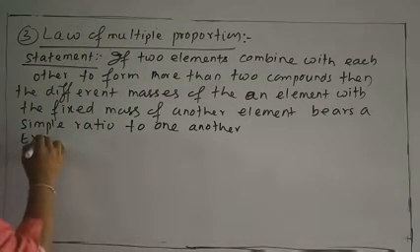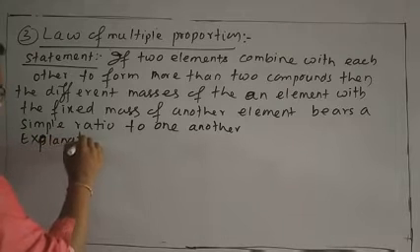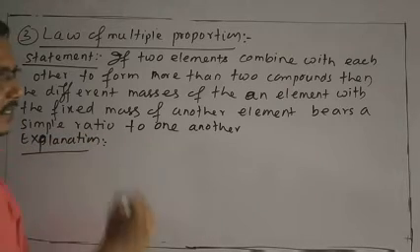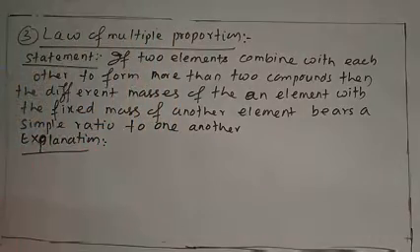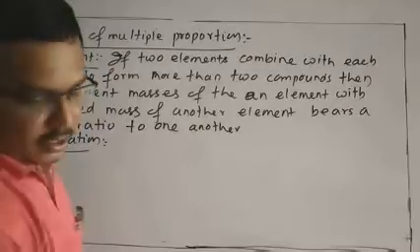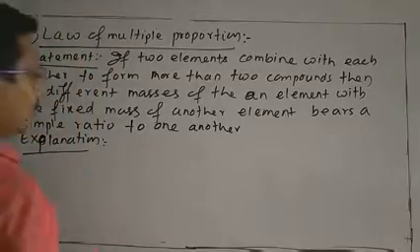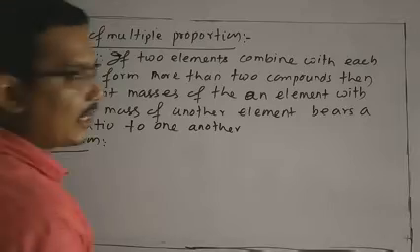Let me explain what this law is by taking an example. Suppose, think about two elements. One is nitrogen, another is oxygen, and we want to discuss the different types of compounds made by nitrogen and oxygen.